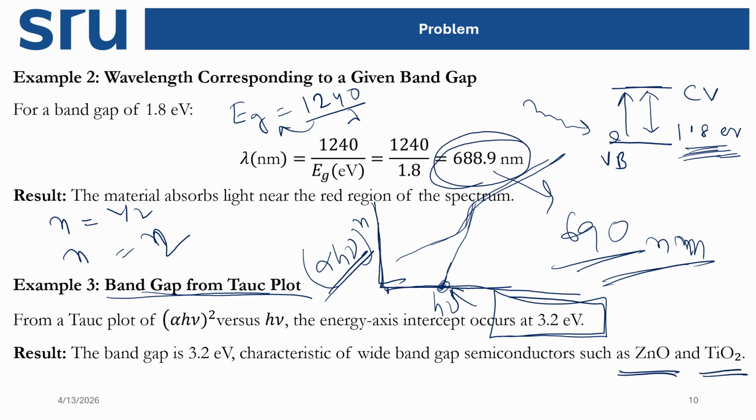So in this plot, what we are doing is plotting a graph of (alpha h nu) to the power n, based on the material. If it is indirect then n is 2, if it is direct then half, or for forbidden it is 3, something like that, versus h nu. Then in this plot we make one slope which touches the x-axis, and where it touches the x-axis, that point is the band gap of the material.